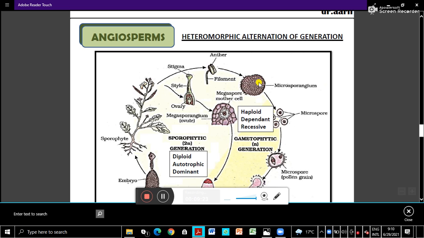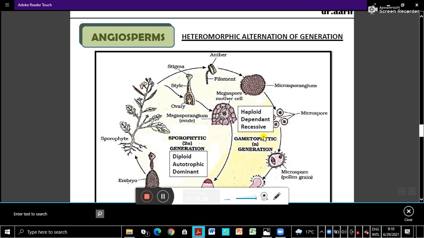And in the microsporangium, the microspore mother cells are there, which undergo meiosis. You can write here meiosis to form haploid microspores. In gymnosperms also we have seen in the microsporangium the microspores are formed by meiosis. So haploid microspores are the male gametophyte, or we call it pollen grains. A pollen grain develops from each one of these. All four meiotic products are functional and they become pollen grains.